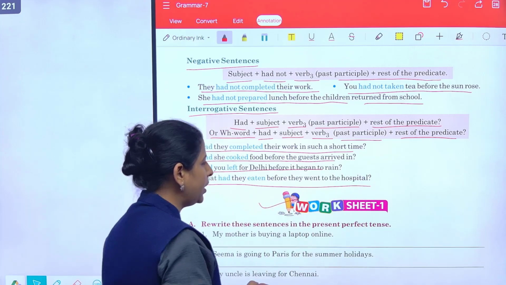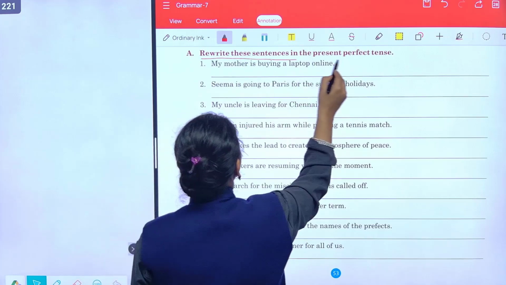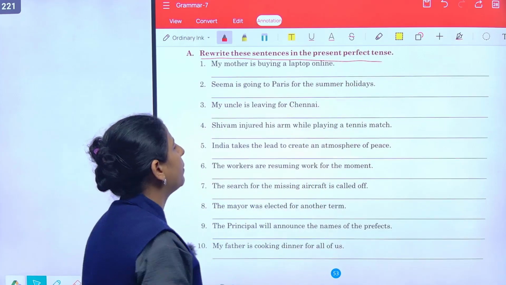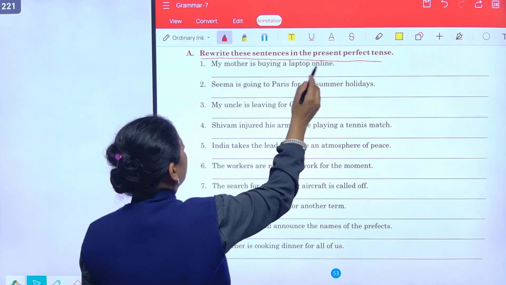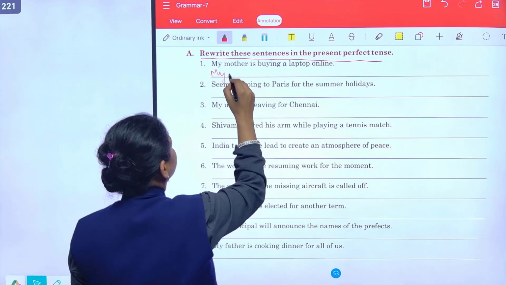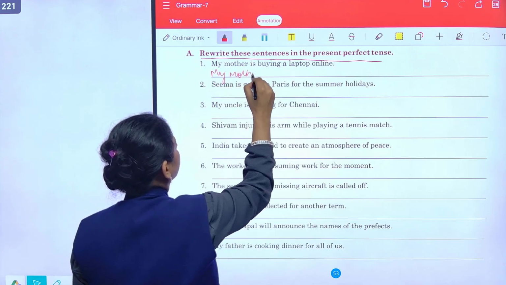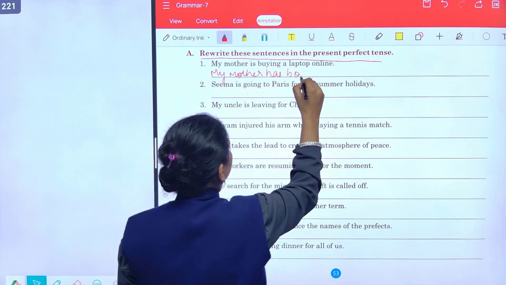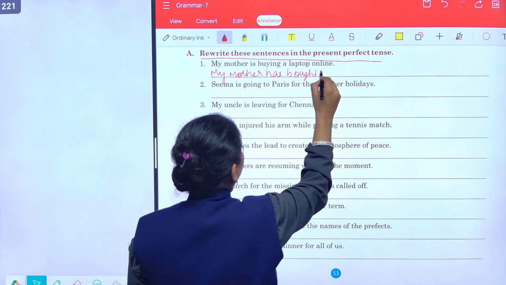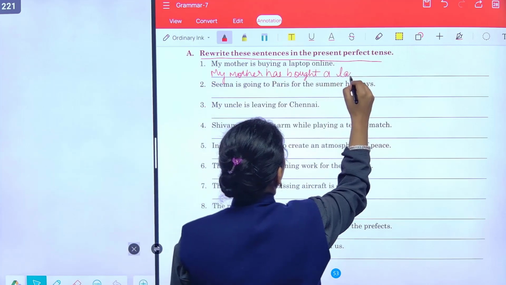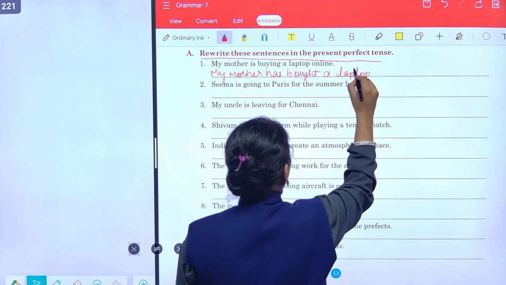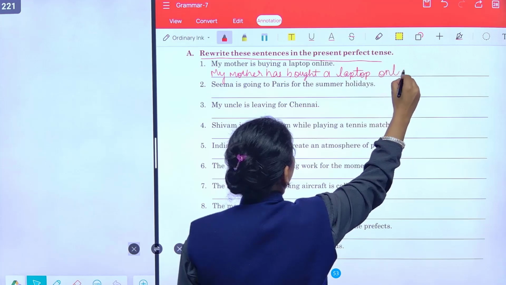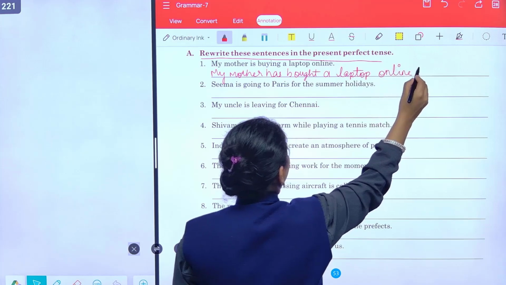Now let's do the worksheet. Now we have to rewrite these sentences in present perfect tense में हमें लिखना है. My mother is buying a laptop online. So my mother has bought a laptop online.